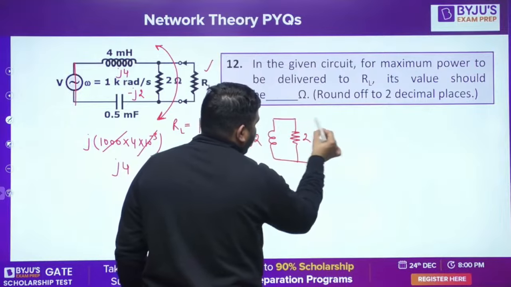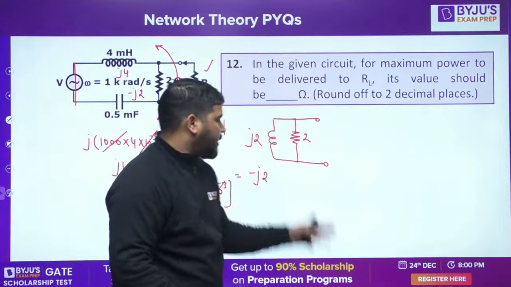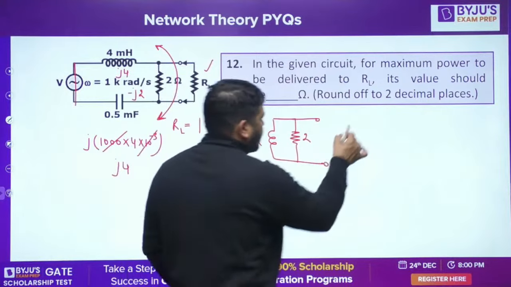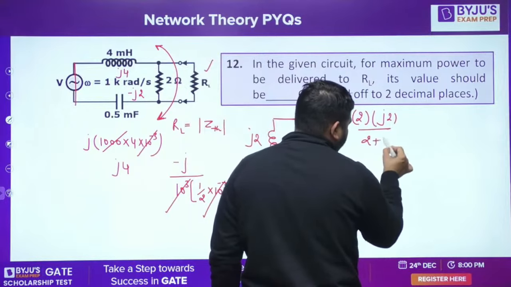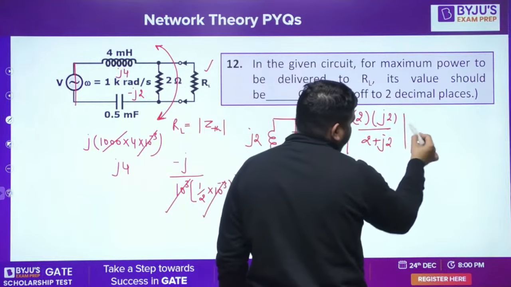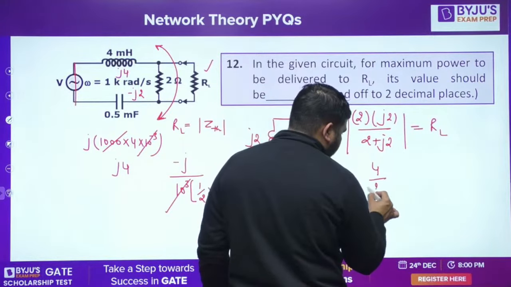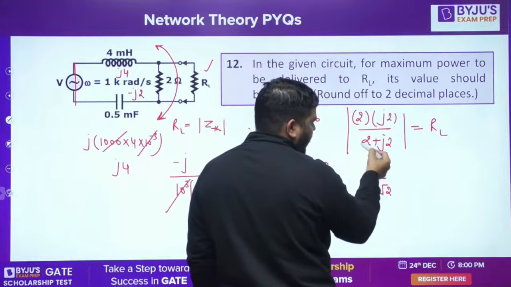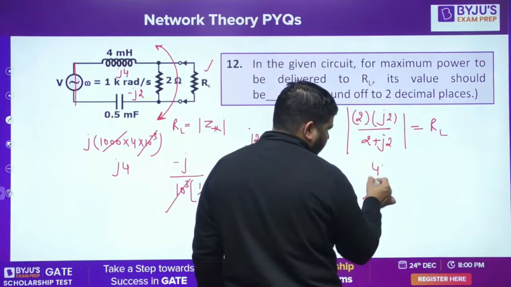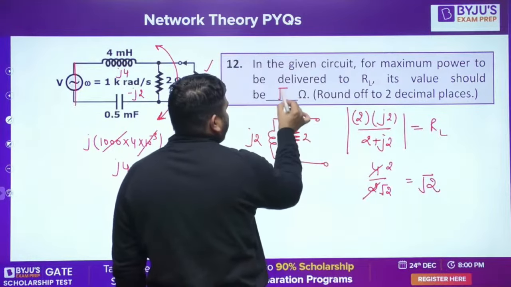Okay, we need to calculate the Thevenin equivalent, the Thevenin impedance of this circuit. You can take the parallel. So 2 into J2 divided by 2 plus J2 and take the magnitude. This is my RL. Okay guys, so it will be 4 divided by 2 root 2. The magnitude of the numerator will be 4 and the denominator is 2 root 2. So this is cancelled, so you'll get root 2. So the answer is root 2.